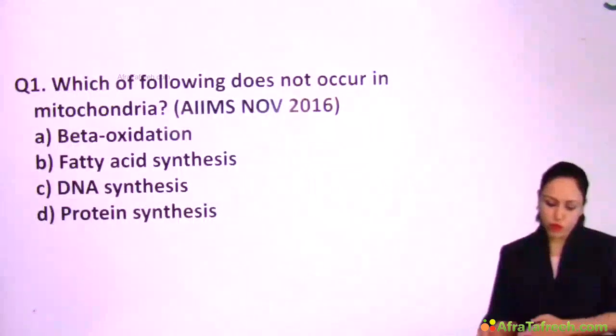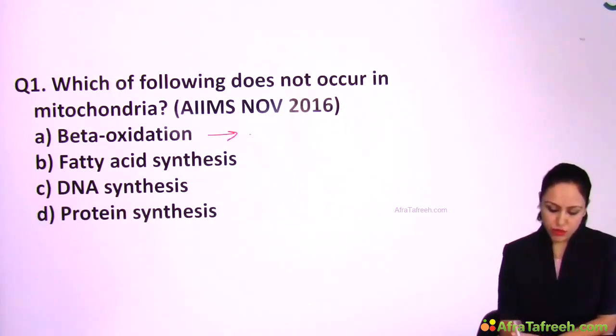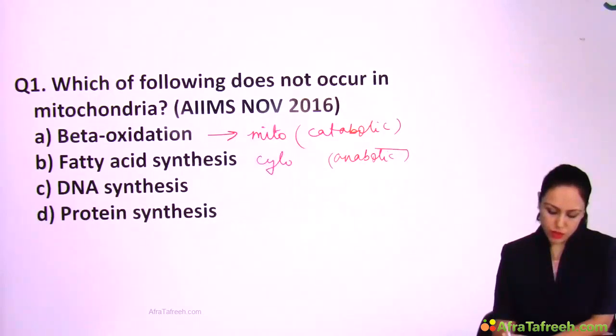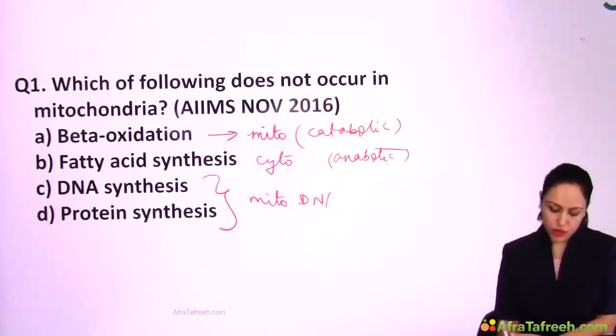Question number 1, which of the following does not occur in mitochondria? Beta oxidation of fatty acid is a catabolic pathway, so it occurs in mitochondria. Fatty acid synthesis is an anabolic pathway, so it occurs in cytoplasm. Then DNA synthesis, protein synthesis. We have mitochondrial DNA in our cells.